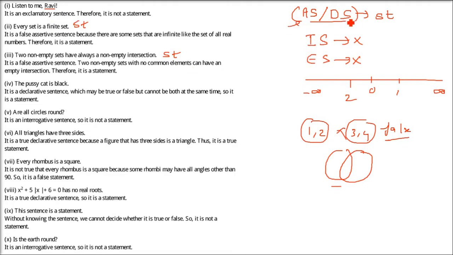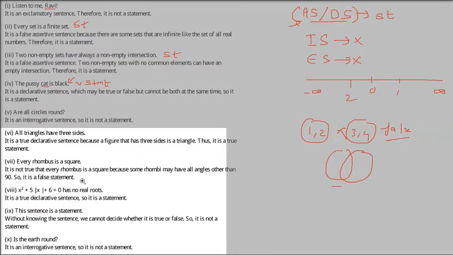Now, in mathematics, please remember, assertive or declarative sentences are the statements. The pussycat is black. Now you are declaring it. There is a cat and it is black. So this is a declarative sentence. If the cat is actually black, it's a valid statement. If the cat is not black, it's an invalid statement. But the thing is, it is a statement.